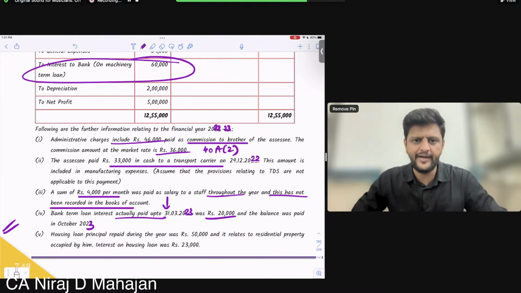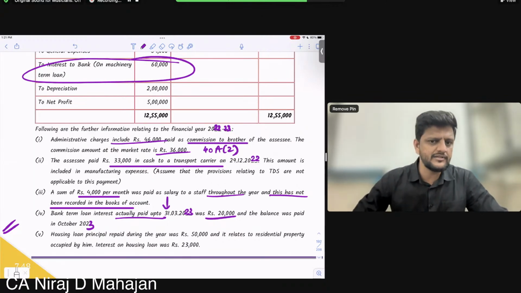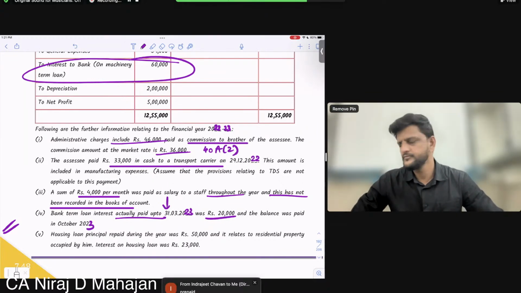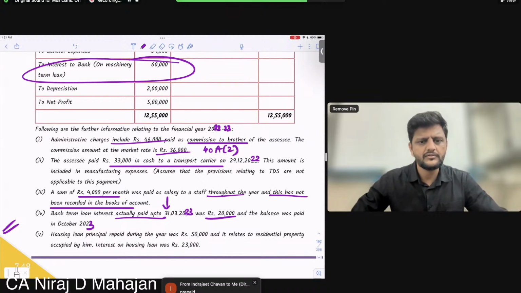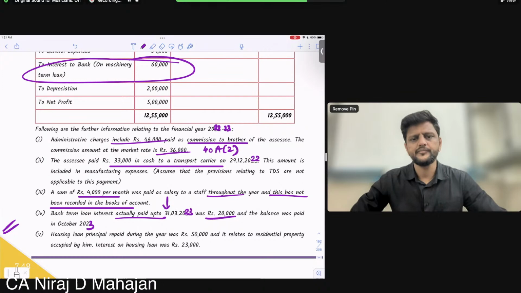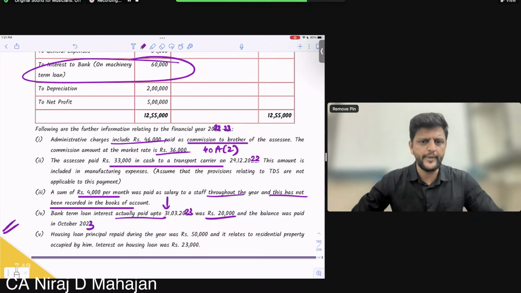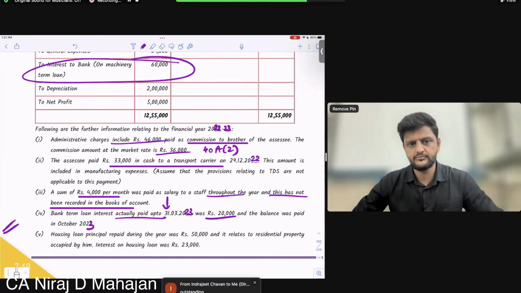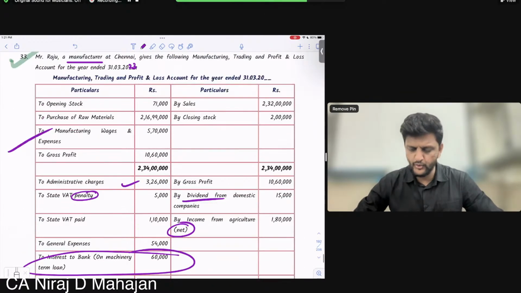Actual interest paid till the year end is 20,000, and the balance 40,000 was paid in October 23, after the ROI due date. It was outstanding as on 31st March, and paid in October 23 after the ROI due date.